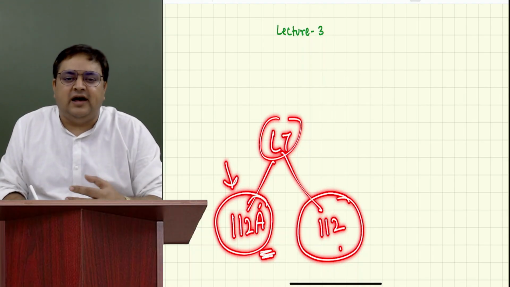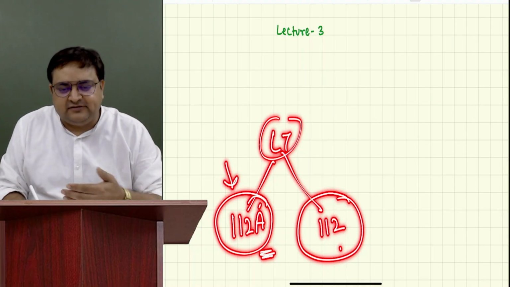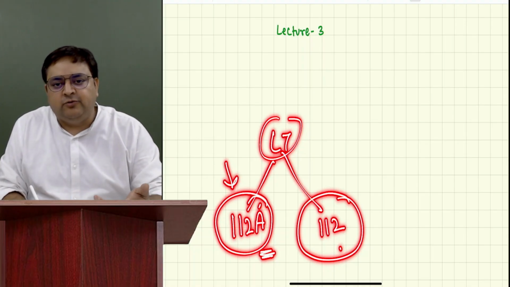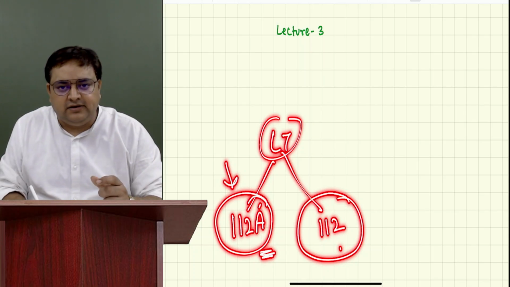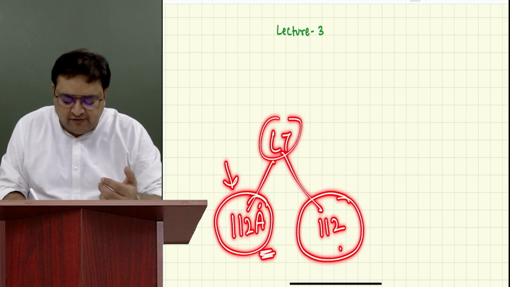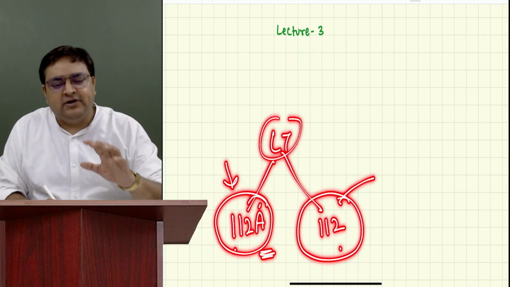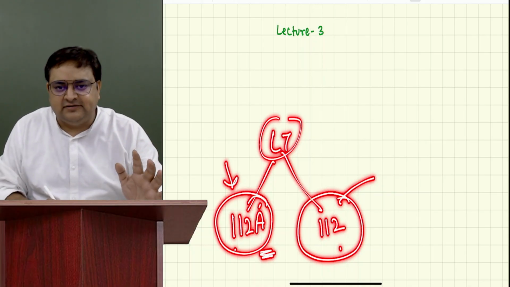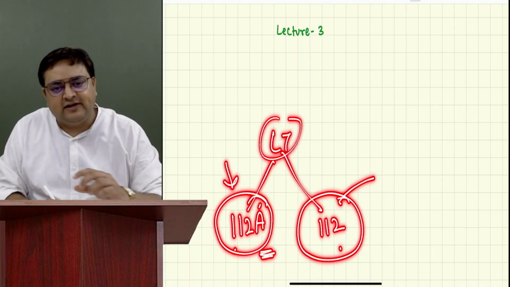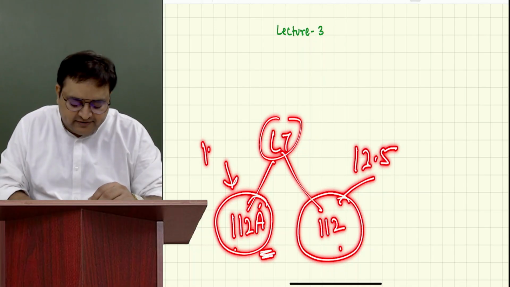Actually, till the Finance Act 2024, the last budget was 2025, prior to that was 2024. In the last budget, Nirmala Sitharaman has made it uniform, 12.5, 12.5. But earlier the rates were different for 112 and for 112A. So I'm not giving you those rates unnecessarily. You will get confused because these were old rates. But now it has been made similar. So 12.5% over here, 12.5% over here.